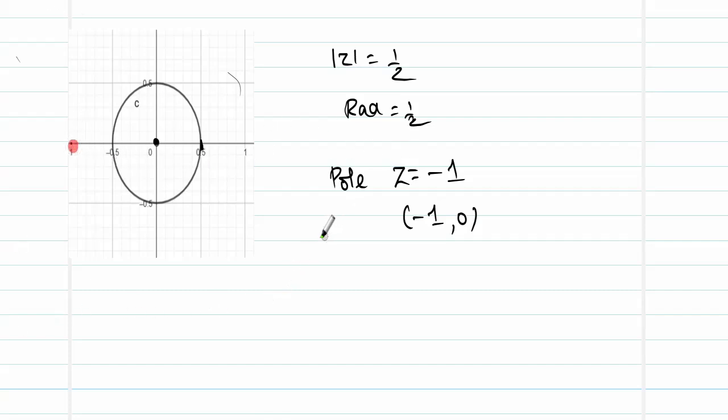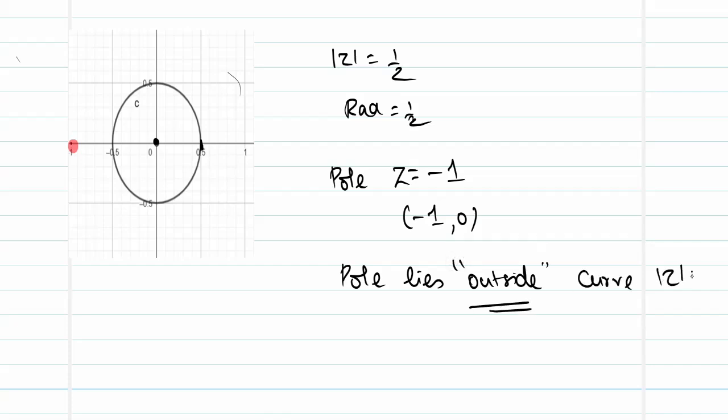Can you tell me whether it is going to be inside the circle or outside the circle? Yes, you are right. The pole is going to lie outside the curve mod z is equal to half. So what will happen to the value of the integral of f of z by z minus a for the values that lie outside the curve?